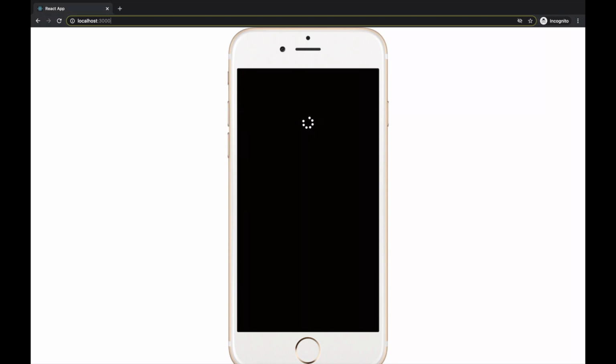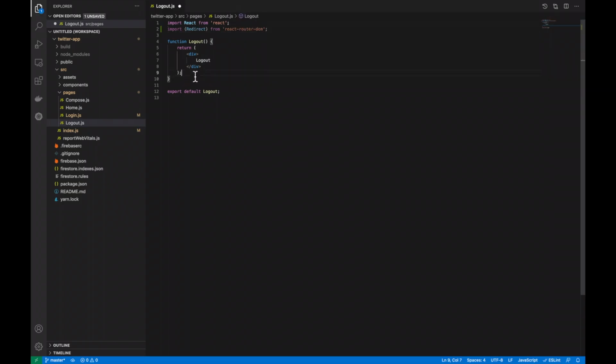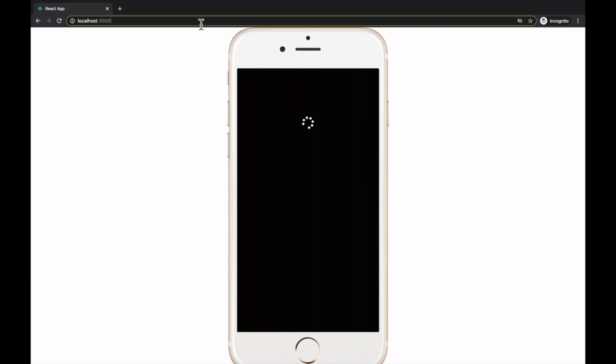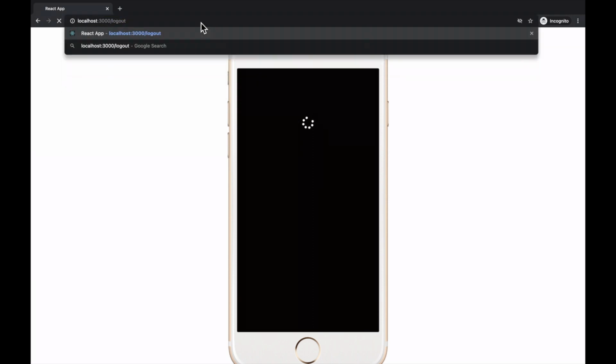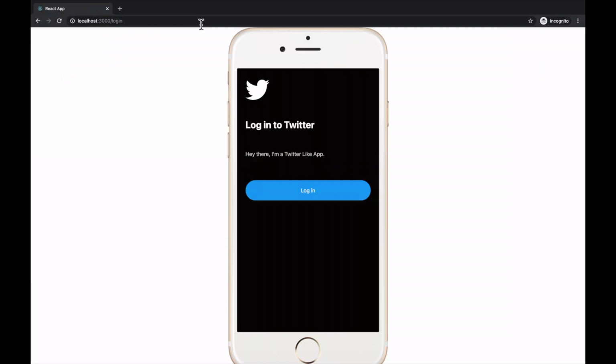Now that's working, very quickly, I just want to build the logout page. So import the redirect library, then we're going to delete everything there and add in a constant auth equals Firebase auth method. Make sure that you're accessing the Firebase prop, and then you just need to do an auth sign out. And after we've done the sign out, we just need to return a redirect back to the login page. That means when we navigate to the logout page, it's just going to sign us out and send us back to the login page. Very simple.